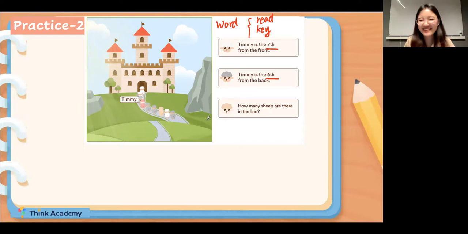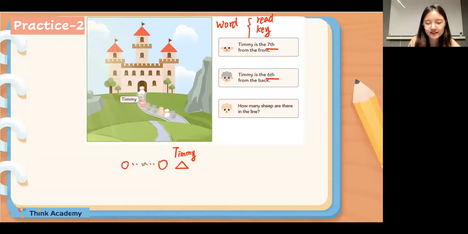Sorry, everyone. Okay. So 7 and 6. Great. Then we know the main character is Timmy, right? So please draw the main character Timmy here. I will use the triangle to represent Timmy. Okay. And we know that Timmy is the 7th from the front. I will draw some circles to represent lots of shapes.